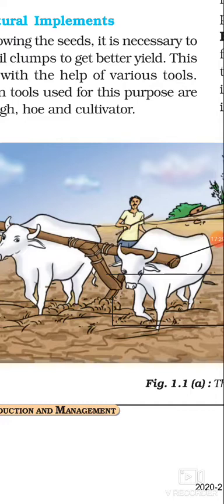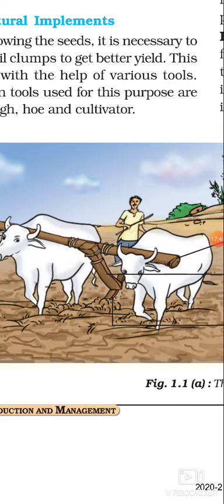So it is very important for the farmers to till the soil, to do the process of tilling, so that plants can use these nutrients. Thus turning and loosening of the soil is very important for the cultivation of the crops.